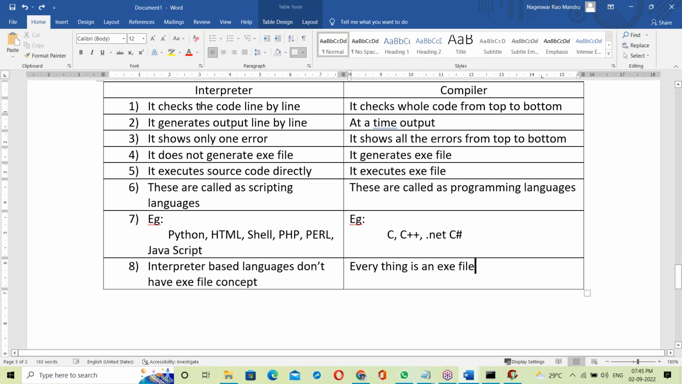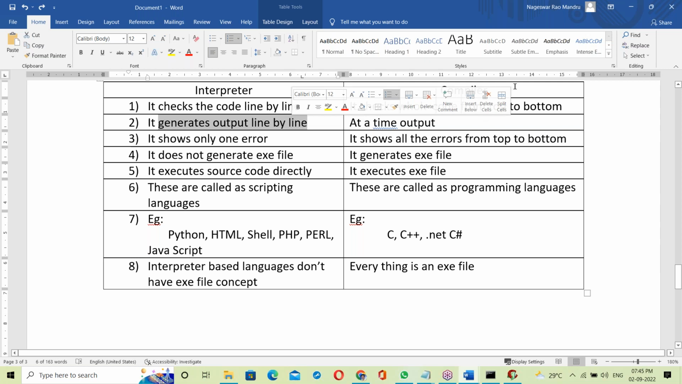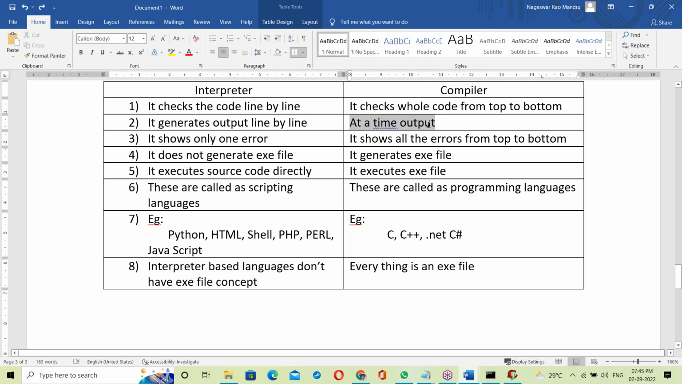See, the interpreter checks the code line by line, while the compiler checks the whole code from top to bottom. The interpreter generates output line by line, the compiler generates output at a time. The interpreter shows only one error, but the compiler shows all the errors from top to bottom.